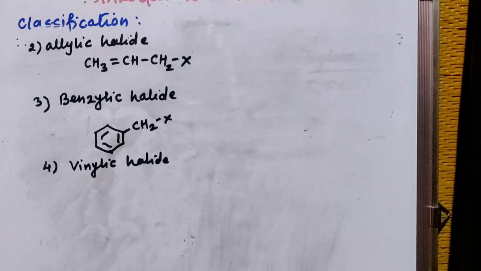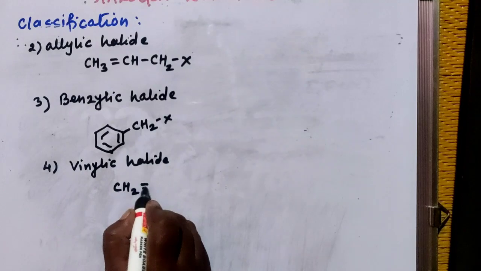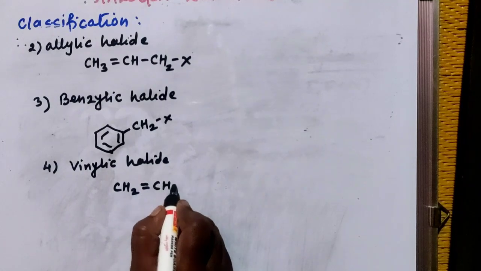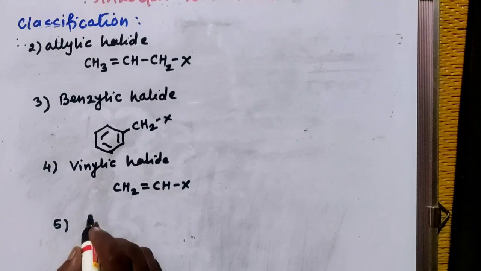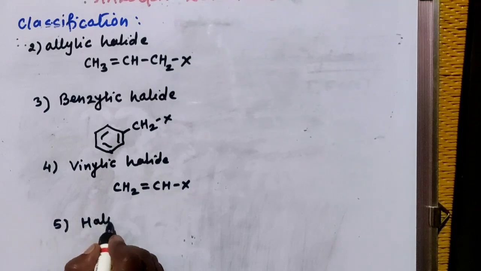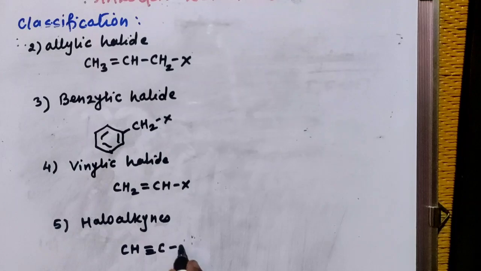In vinylic halide, your X group or halogen atom is attached with sp2 hybridized carbon atom. We'll take here example of CH2 double bond CHX, sp2 hybridized carbon atom. Then the next one is haloalkynes. In haloalkynes, your X is attached with the sp hybridized carbon atom, CX.